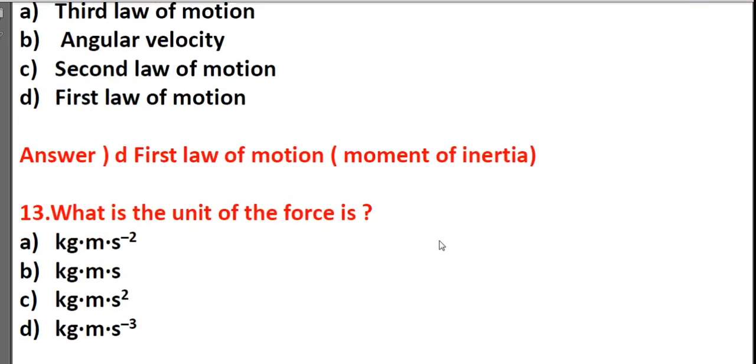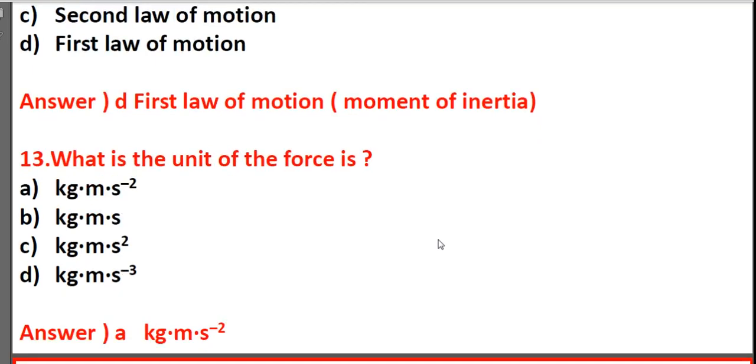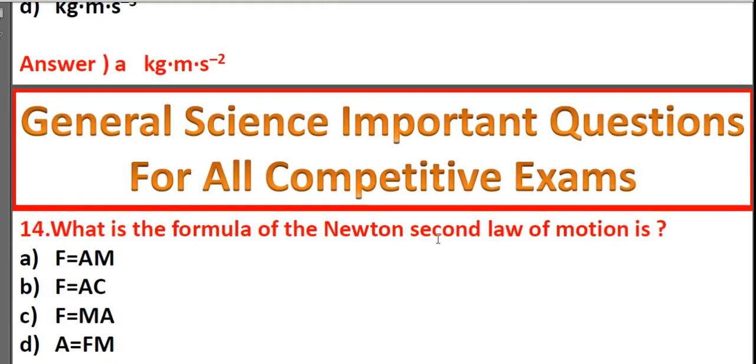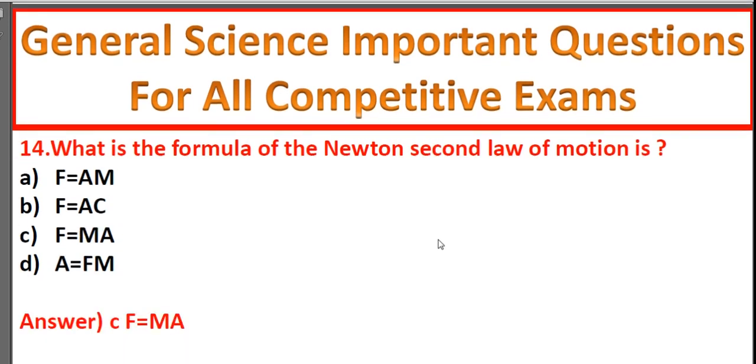What is the unit of force? Kg per meter minus second square, kg per meter per second, kg meter per second square, kg meter per minus cube. It's kg meter per second square. What is the formula of Newton's second law of motion? F equals am, F equals ac, F equals ma, a equals fm. It's C, F equals mass into acceleration.